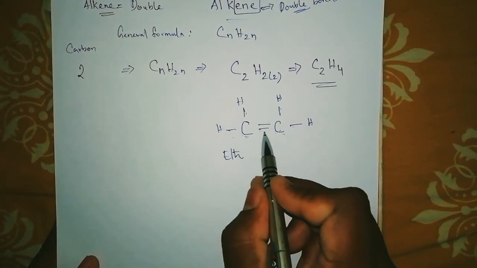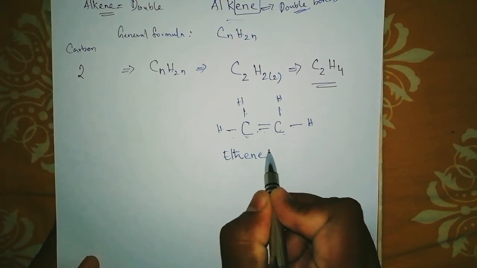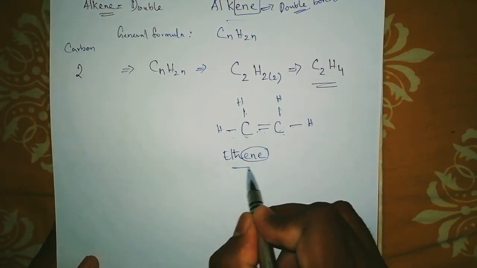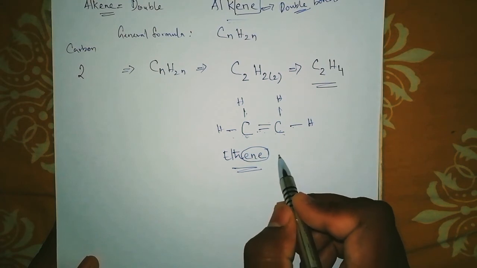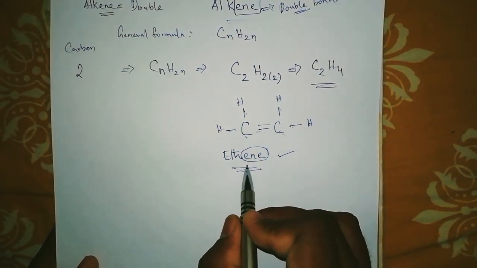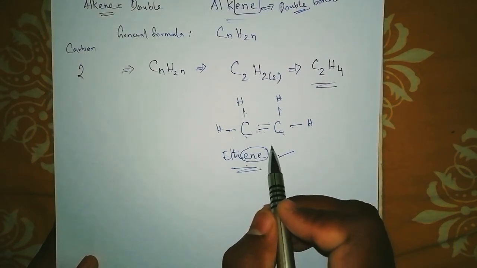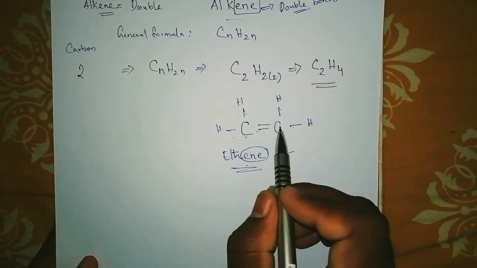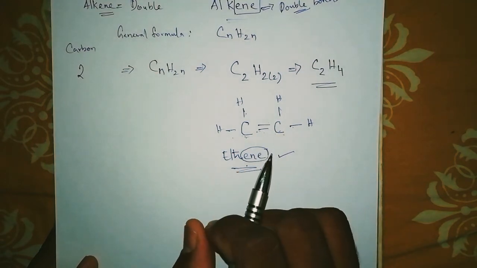And since a double bond came, what do we write? Ethene. Understood? The name of this compound is ethene. If I write ethane, that means I have to write it here with a single bond. Once I write ethene, then I have to show there must be a double bond present in this.